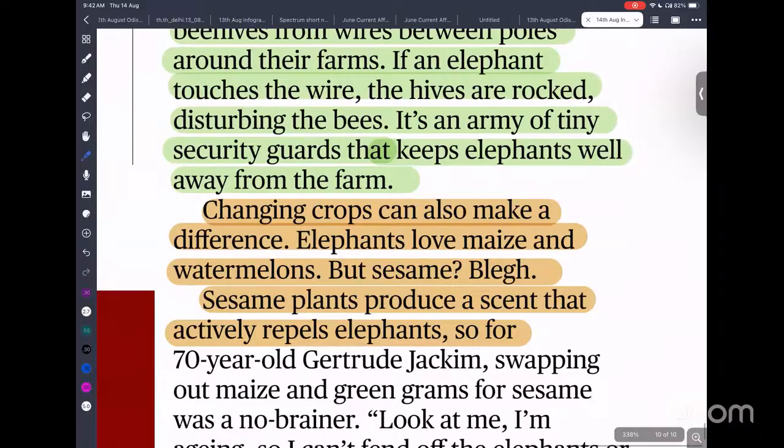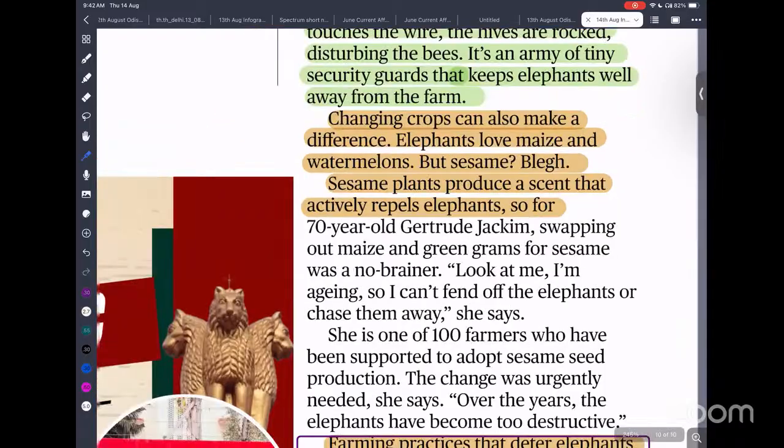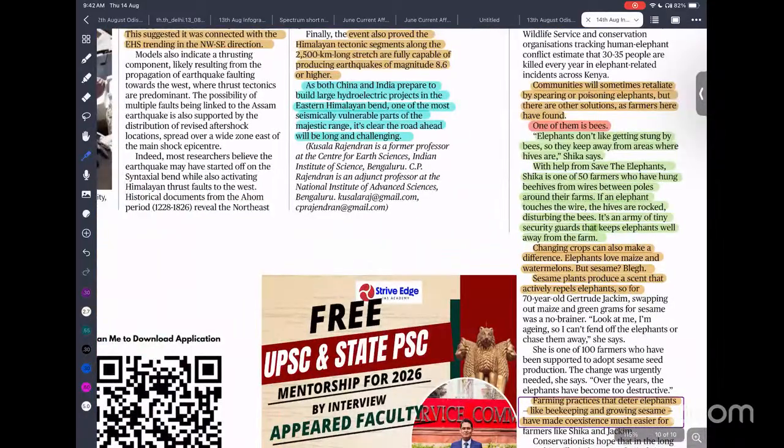Second is the cultivation of sesame. Sesame produces a scent that elephants avoid. So we can say that to avoid human-animal conflict we can cultivate sesame or use beehives. Okay.